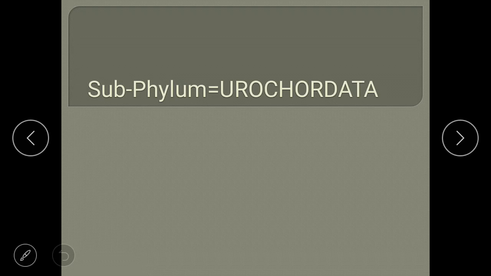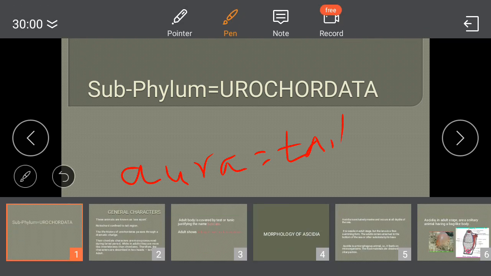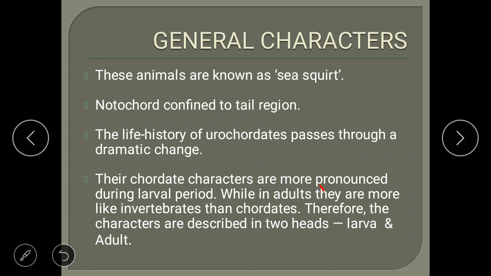Hello students, in the last class you have studied classification of chordates. In this class you are going to study the general characters of one of the subphyla of the phylum Chordata, that is Urochordata. As you all know, the term Uro is derived from a Greek word, oura, where oura means tail, which I mentioned in the last class. So, general characters of Urochordata.